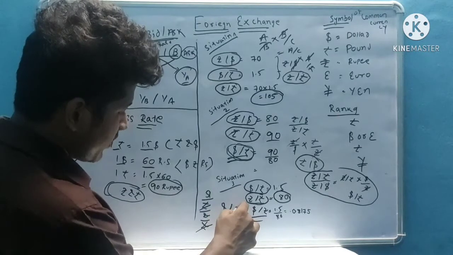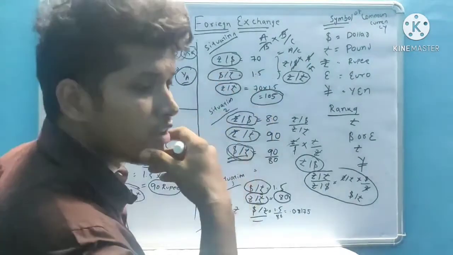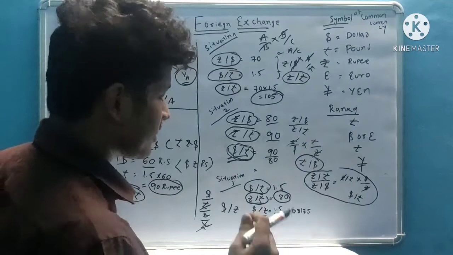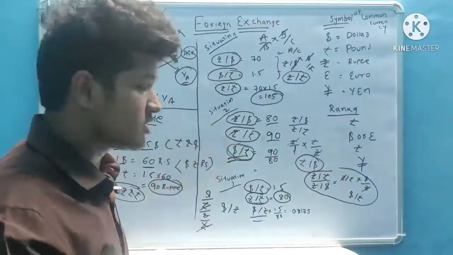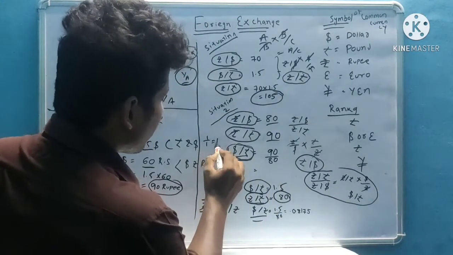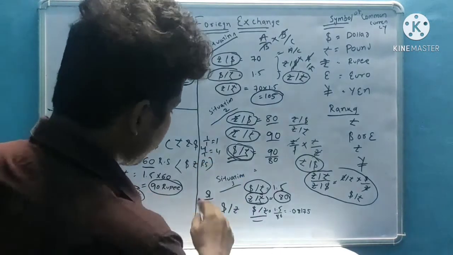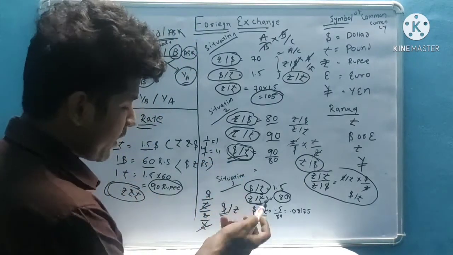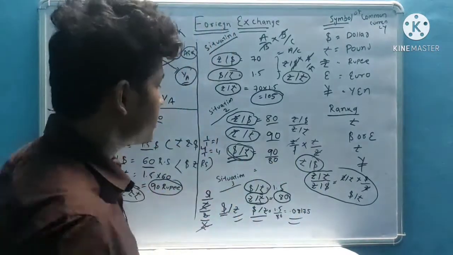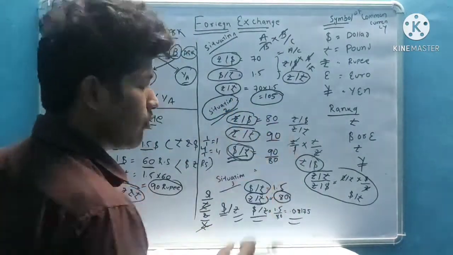Dollar by rupee. That is dollar by 1, by rupee by 1. Whatever is in the numerator stays the same if the denominator is 1. Like, if 1 by 1 is equal to 1, 4 by 1 is equal to 4, like that. Dollar by 1 is equal to dollar, rupee by 1 is equal to rupee. Okay, it's simple to calculate. The toughest is situation 2, because here 1 by dollar and 1 by pound